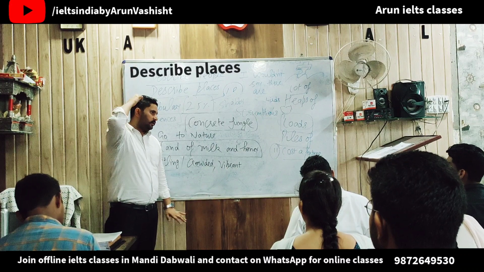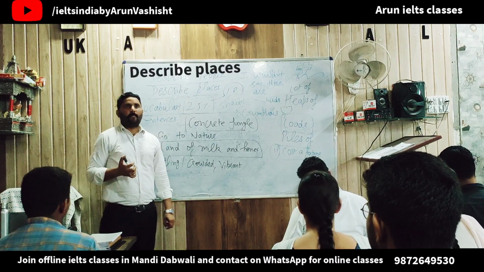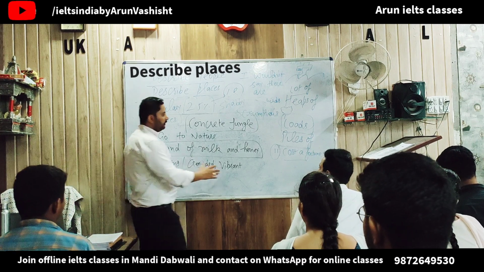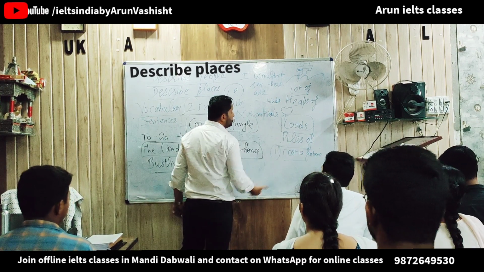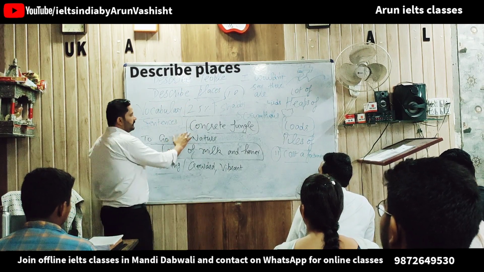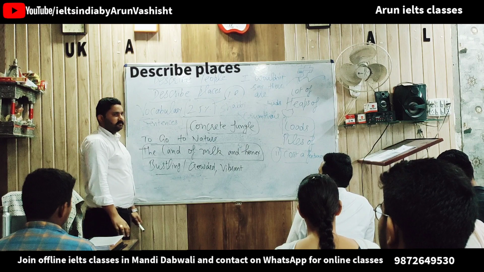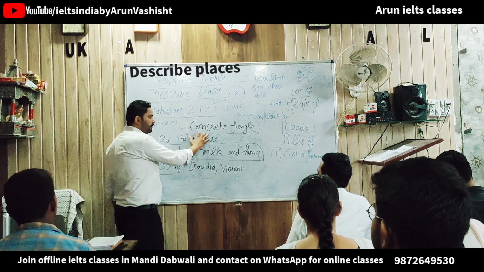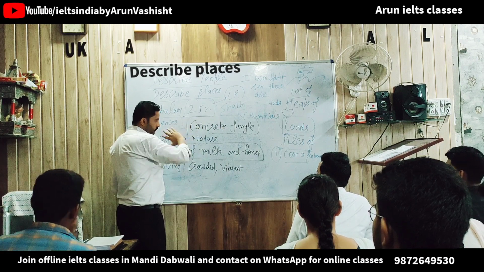For example, Mumbai? Yes, sir. There are piles of massive buildings, or we can say that Mumbai is a concrete jungle. Now we are not describing Mumbai as a jungle, but we're saying concrete jungle.